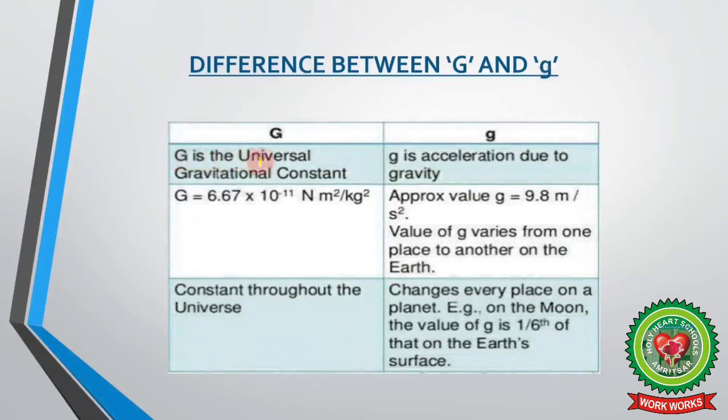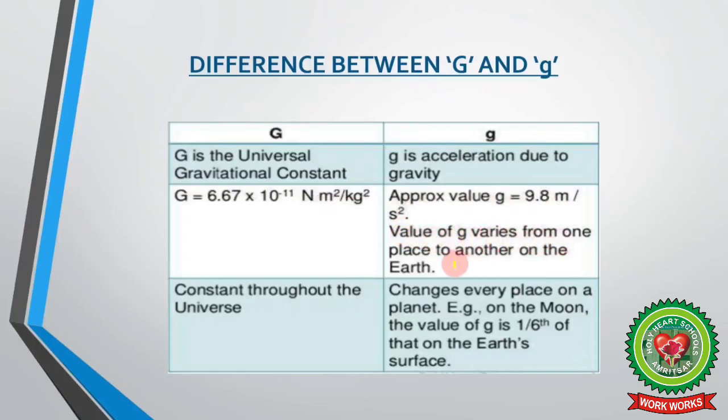Capital G is the universal gravitational constant, whereas small g is acceleration due to gravity. G value is 6.67 into 10 raised to power minus 11 Newton meter square per kilogram square, whereas the approximate value of small g is 9.8 meter per second square.